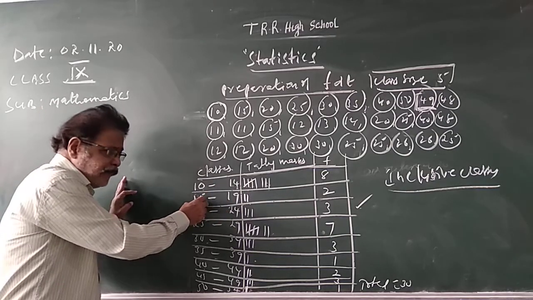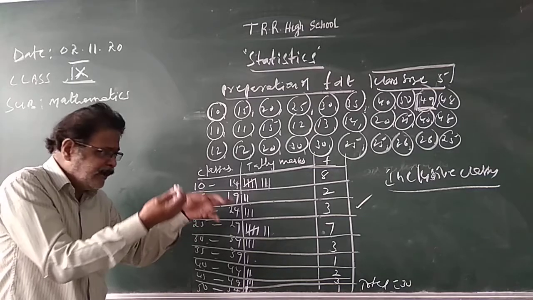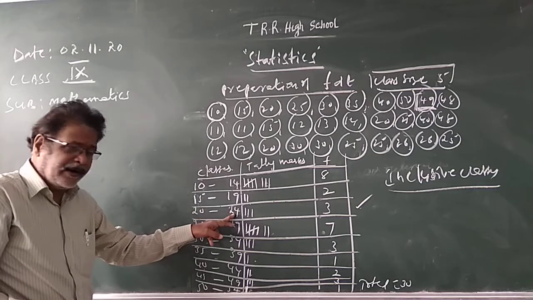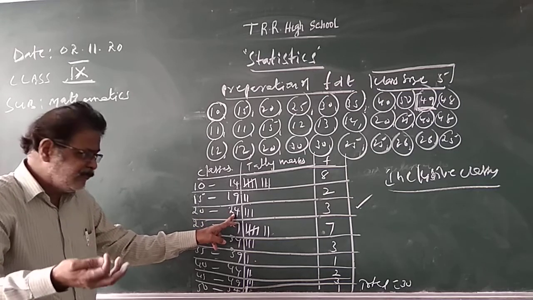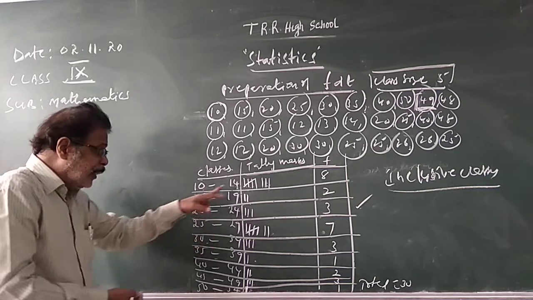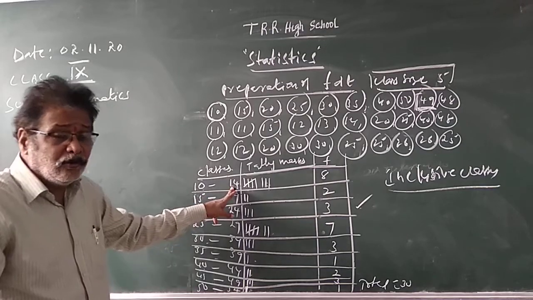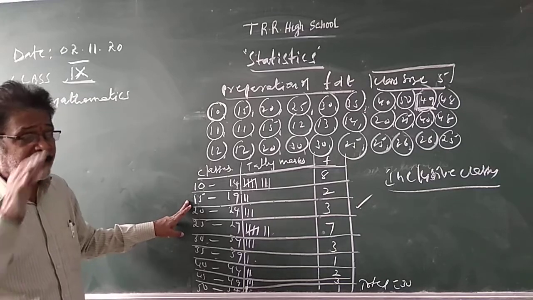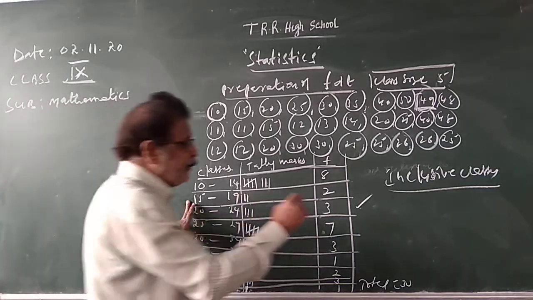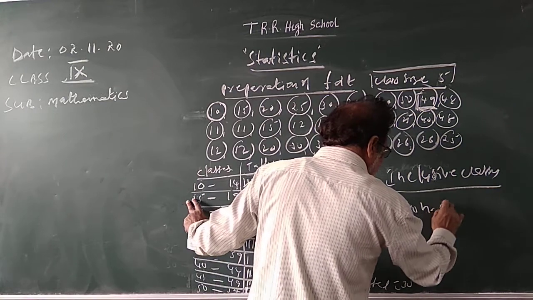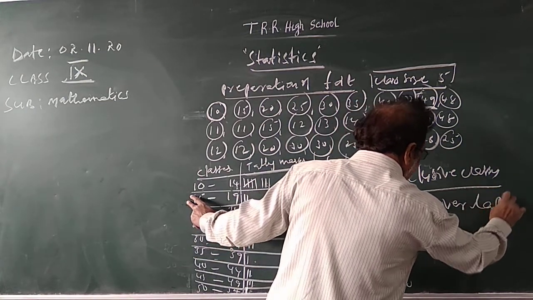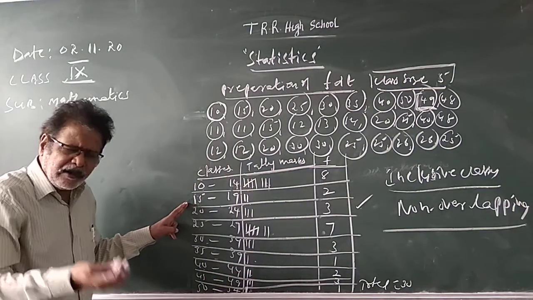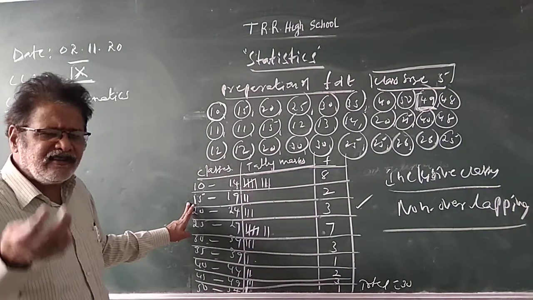14 and 15 are not the same. The class ends with 19, and we start with 20. This 20 to 24 ends with 24, and the next class begins with 25. So the upper limit of one class is not equal to the lower limit of the next class. Such classes are called inclusive classes. They are also called non-overlapping classes. Non-overlapping classes and inclusive classes give the same meaning.